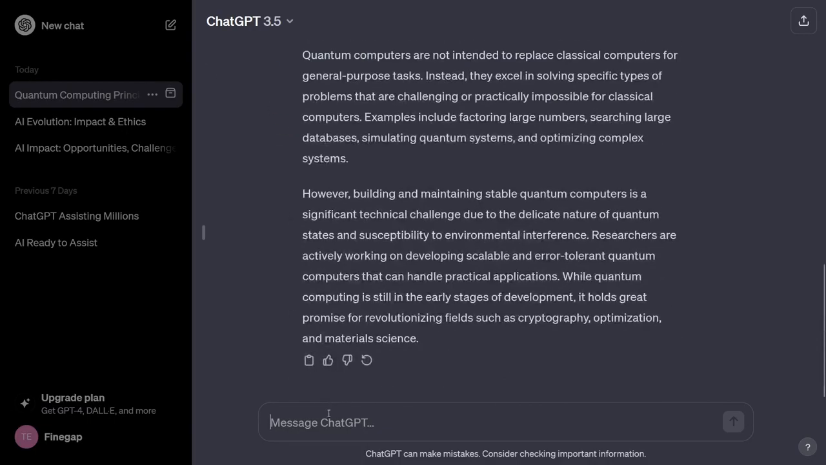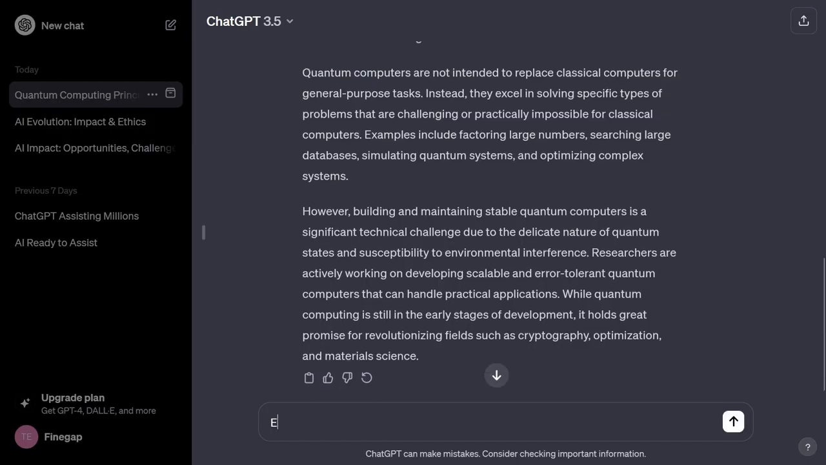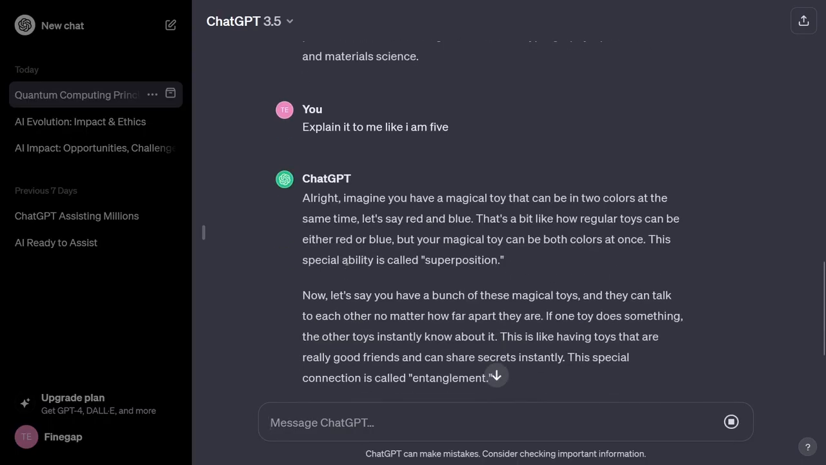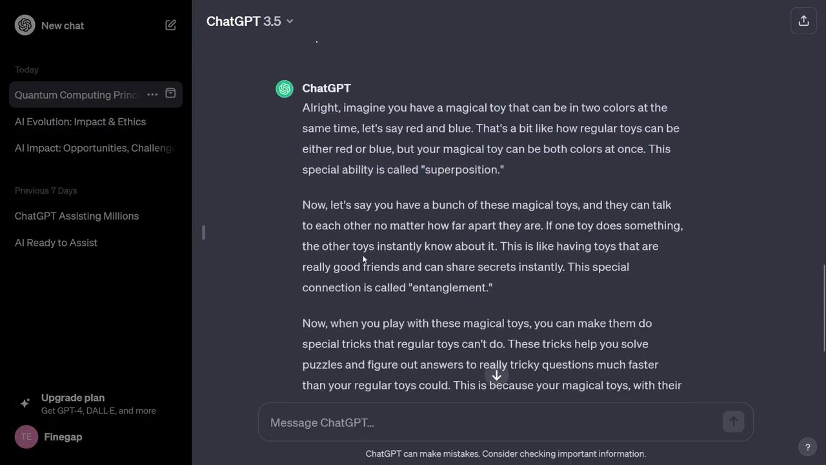So for example, you can also modify your prompt. The text that I will write in this message section, for example, explain it to me like I am 5. Basically, this is our question, but in artificial intelligence we call this a prompt. Let me press enter again, and now you can see that it is explaining the same thing in a way like I'm 5 years old. It is telling me in an easy way.